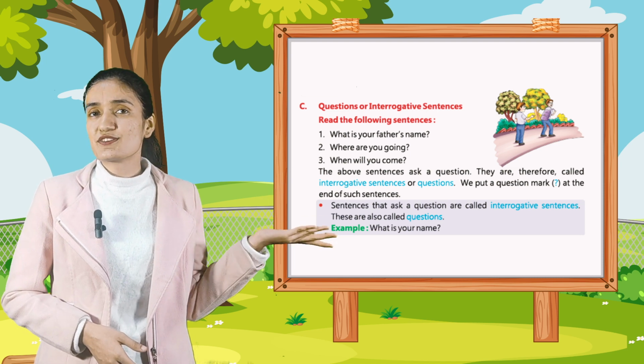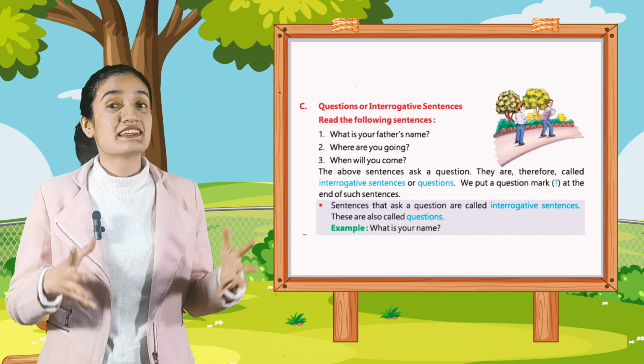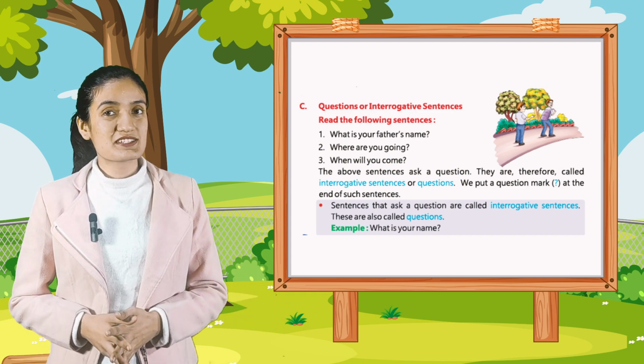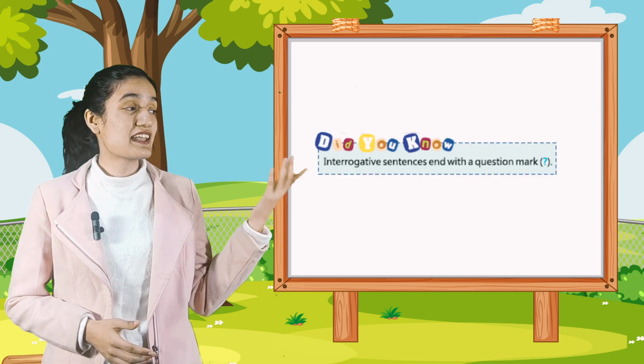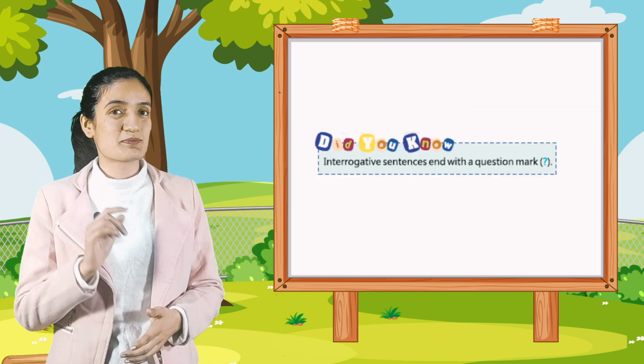Example, what is your name? So, students, do you get that? Sentences which ask something to you are called interrogative or questions. Now, do you know interrogative sentences end with a question mark?